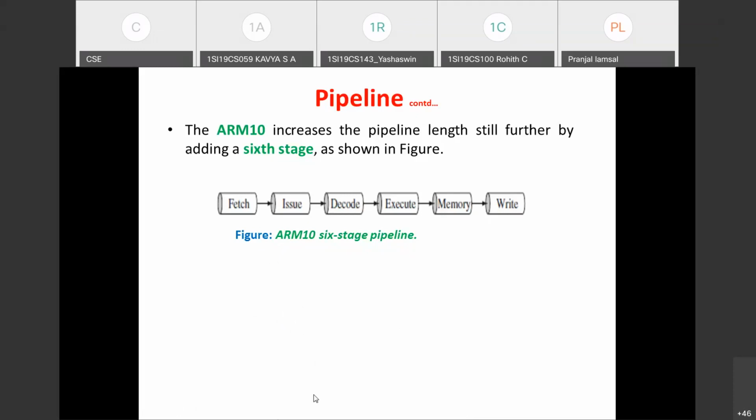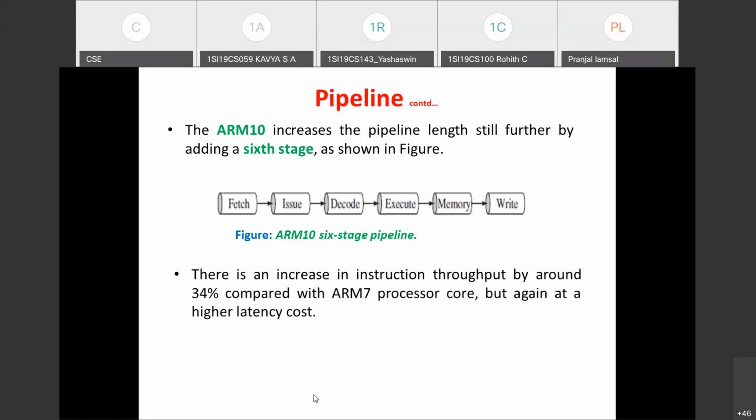Compared to ARM7, the ARM10 instruction throughput will be increased by around 34%, but at a higher latency cost. Since the length of the pipeline is increased, it takes more cycles to execute an instruction. That is, before an instruction is executed, more cycles are used. So this is what you can remember with respect to ARM7, ARM9 and ARM10.